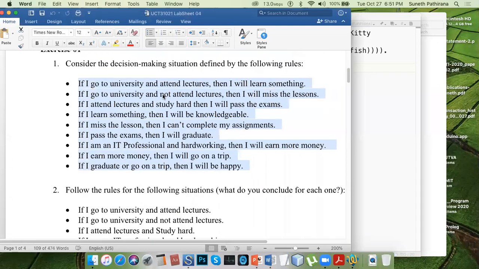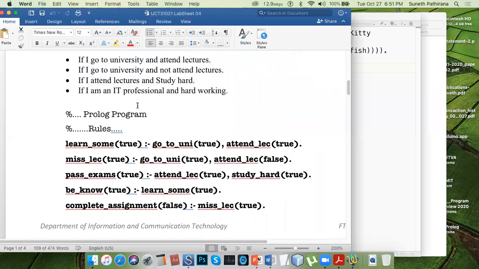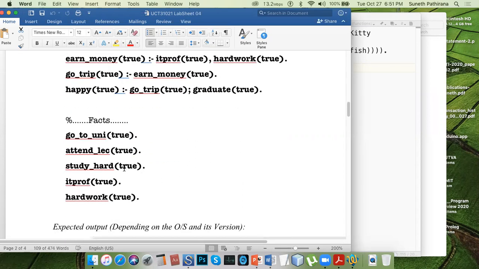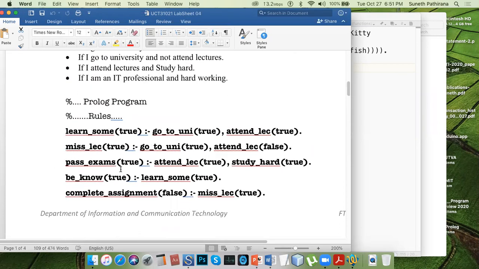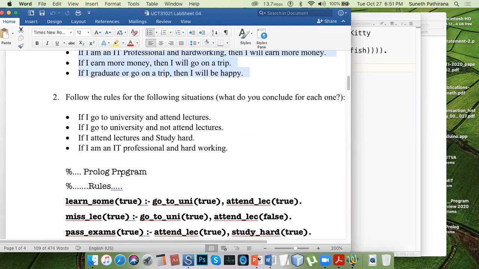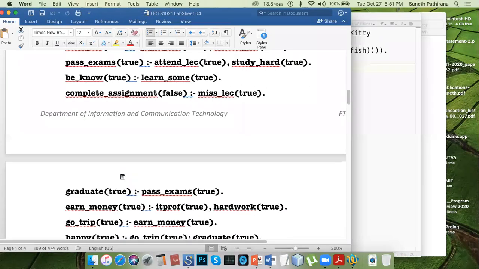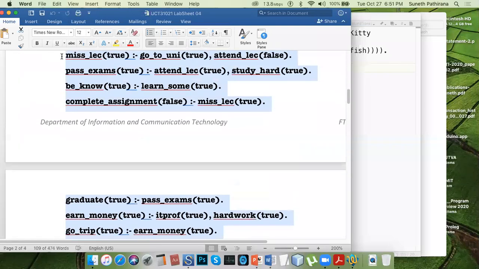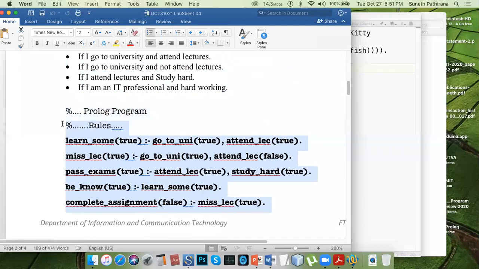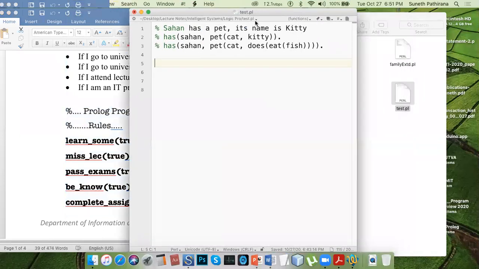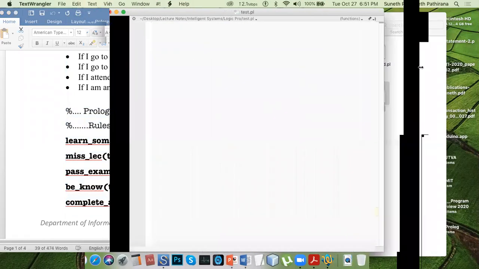Okay, the same story I have implemented here using Prolog clauses. Here are the different things. One significant difference in this program: rules appear first, and then facts will be mentioned at the later part of the program. Rules appear first. So these are the Prolog rules.